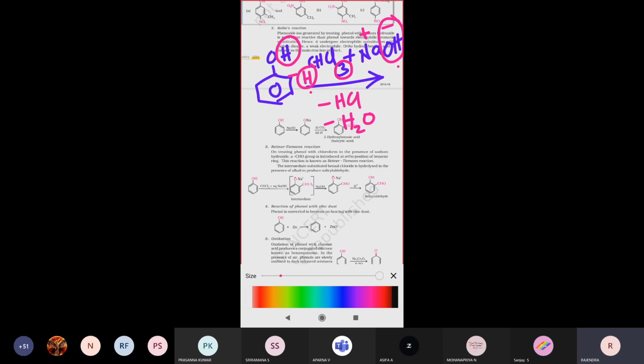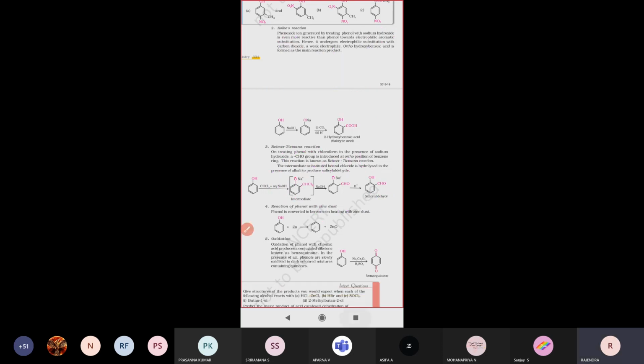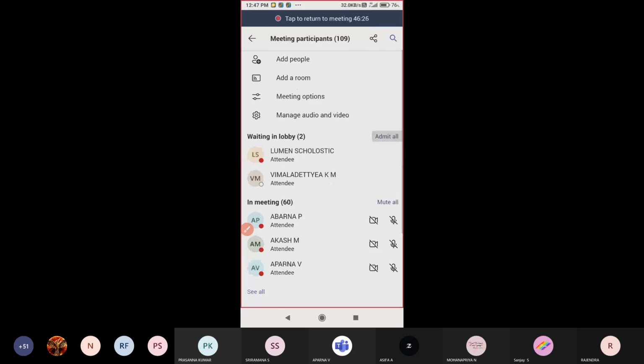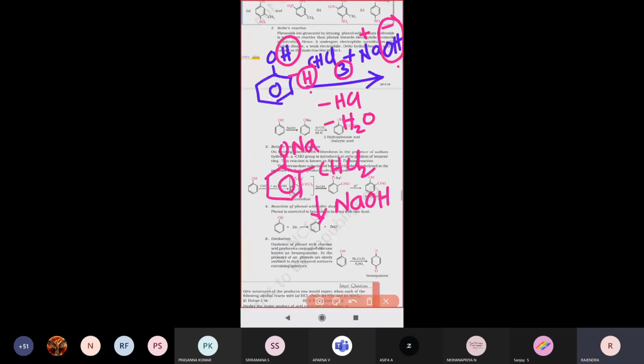That Na plus attacks the oxygen atom, forming ONa. Next, CHCl2 will be attached at the ortho position. Further, the compound formed is treated with sodium hydroxide.